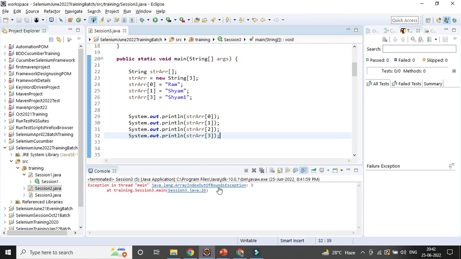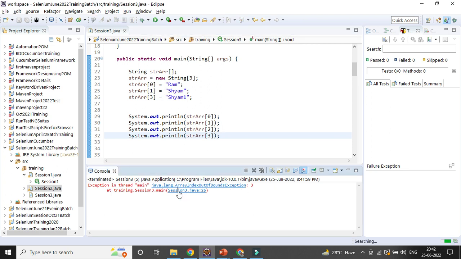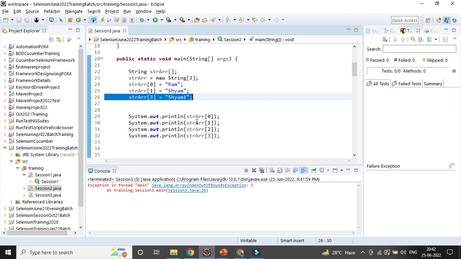Yes, array index out of bound exception, right? This is the row number where the problem is coming, because the size is 3, but you are trying to define the element at the 4th position. 0 1 2 is possible, but 0 1 2 3 is not possible. So that is the one process.